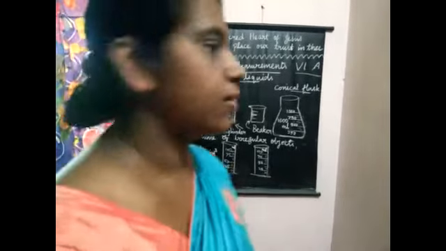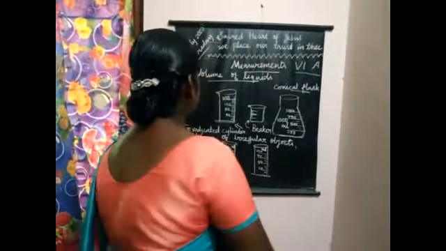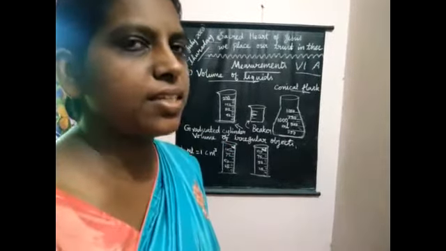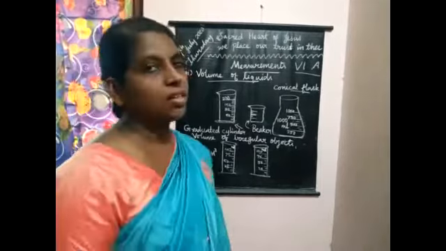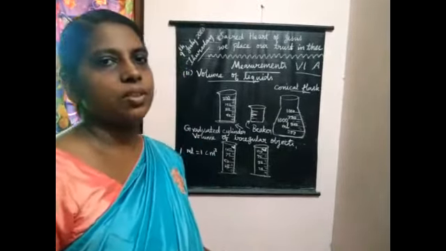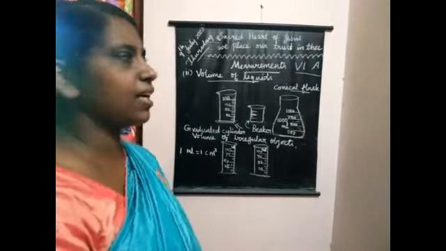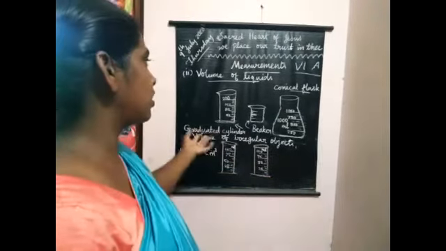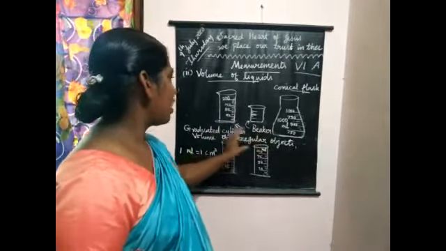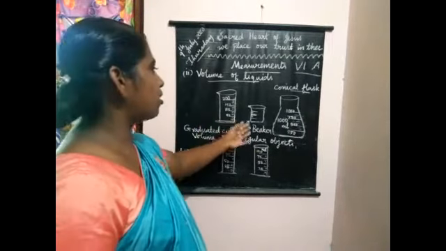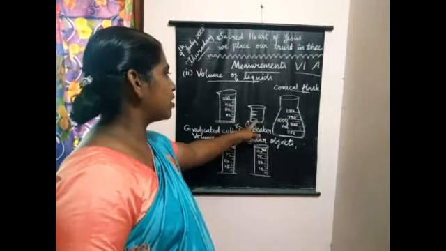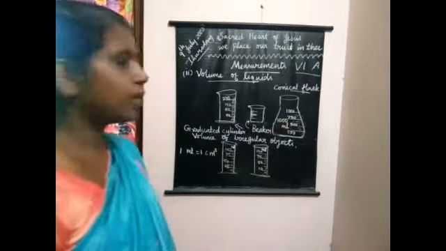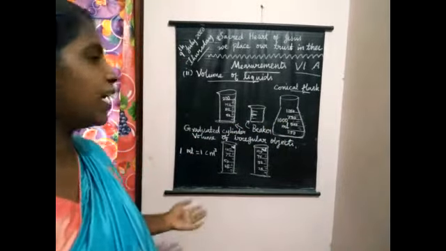Dear students, next we are going to study how to measure the volume of liquids. It is very easy because liquids do not have any shape. They take the shape of the container in which we are keeping them. So we are able to measure them by using a graduated cylinder or beakers with graduations or conical flask with graduations.